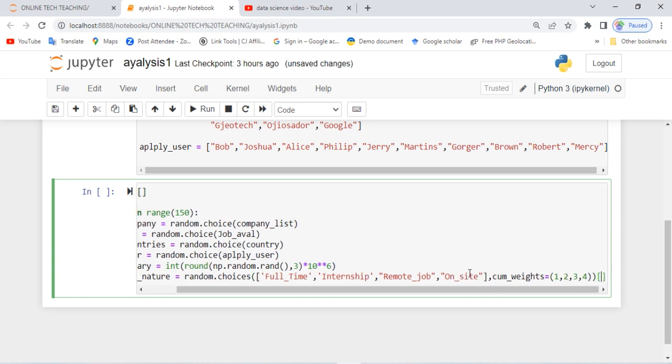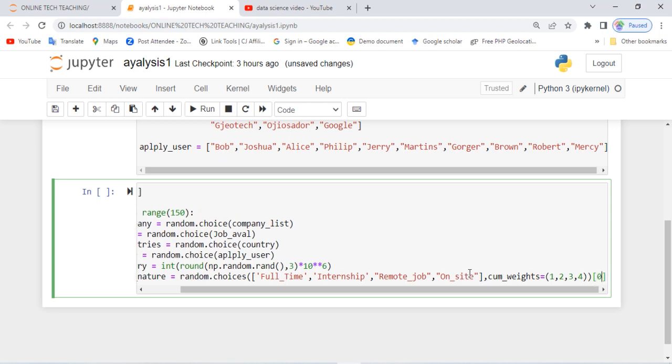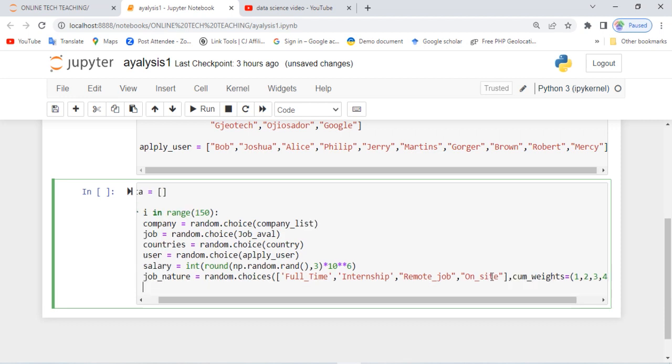Then we say, start the display from 0, which is base 0. That means this is 0, this is 1, this is 2, this is 3.